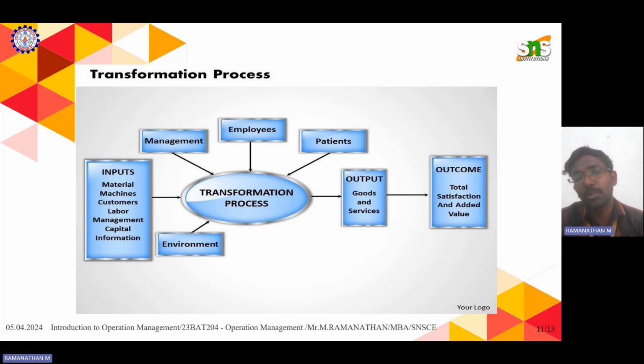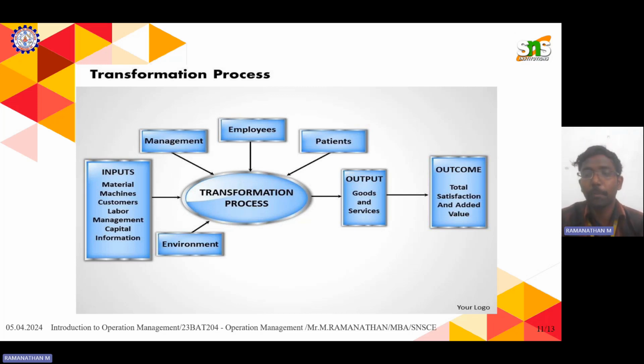From that we can take feedback from the customer, and as feedback we can change our input and transformational process accordingly. The outcome is that the customer and consumer have to be satisfied, and value has to be added.